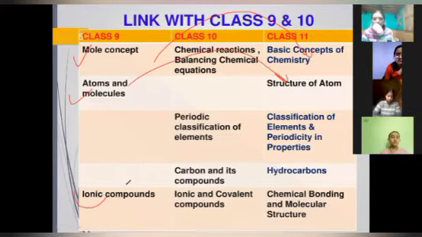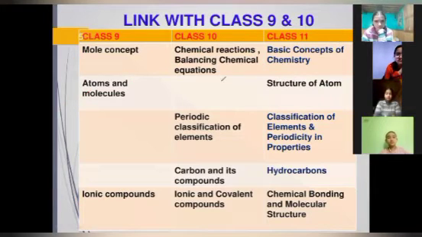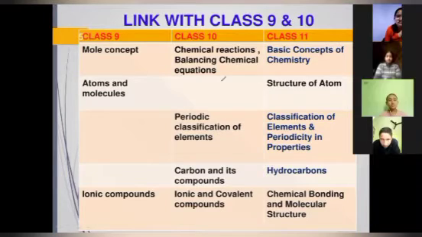Then ionic compound, which we studied in 9th class, will be chapter 4, chemical bonding and molecular structure. So there is a relation between the 9th class syllabus and the class 11 syllabus. I'm sure you will not feel you are studying very new things. This is an extra advantage for you, that you have adopted science and you will feel that you have somewhere studied it already. So it is not that difficult to study.